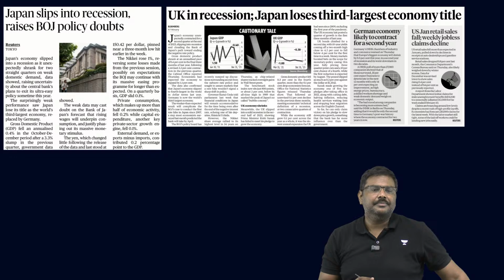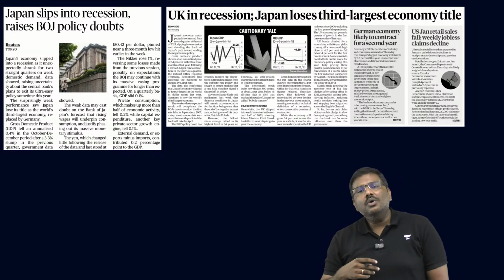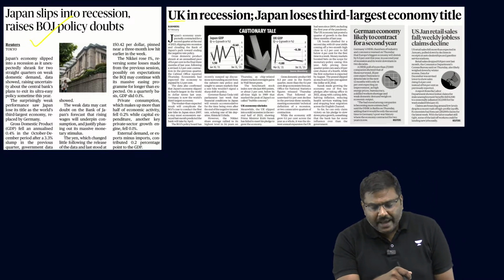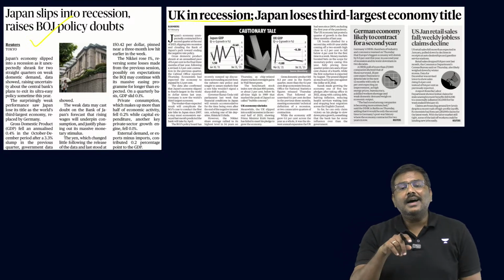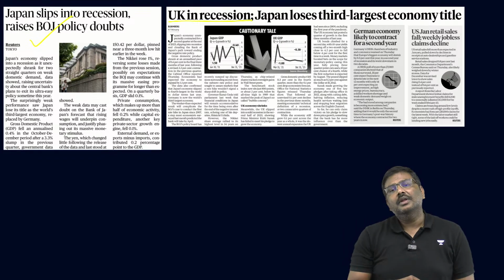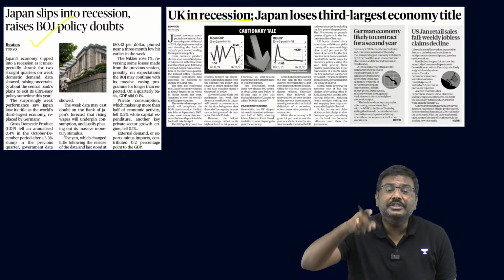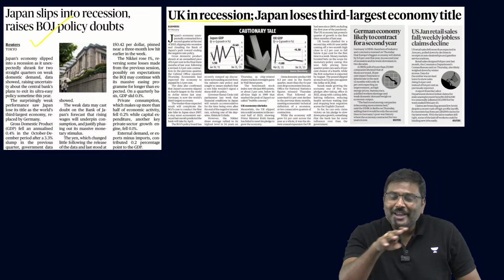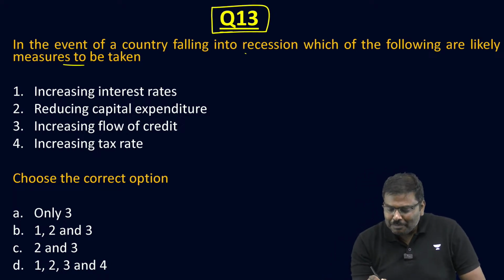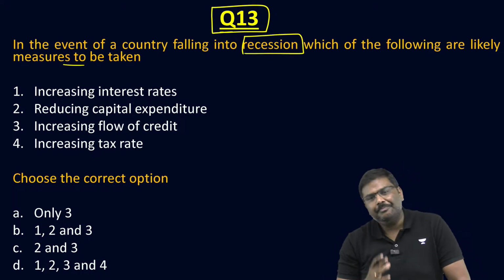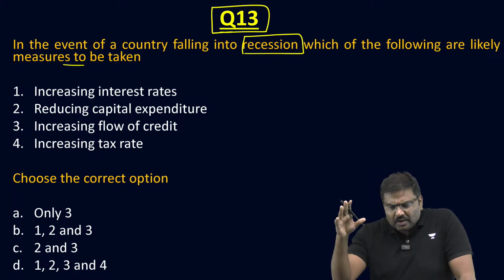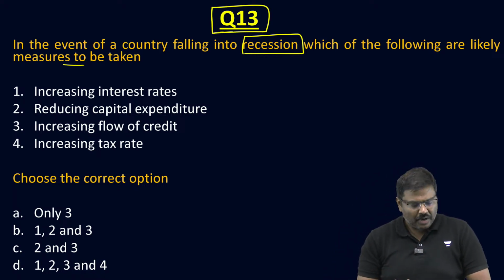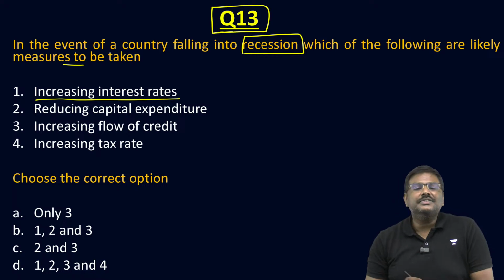Have a look at these 2 articles. Japan slips into recession. UK falls into recession. Last year, Germany fell into recession. New Zealand fell into double dip recession. So the term recession was there very often in the newspaper. Based on this, I have given you a very simple question. In the event of a country falling into recession, which of the following are likely measures to be taken? First, increase interest rates.